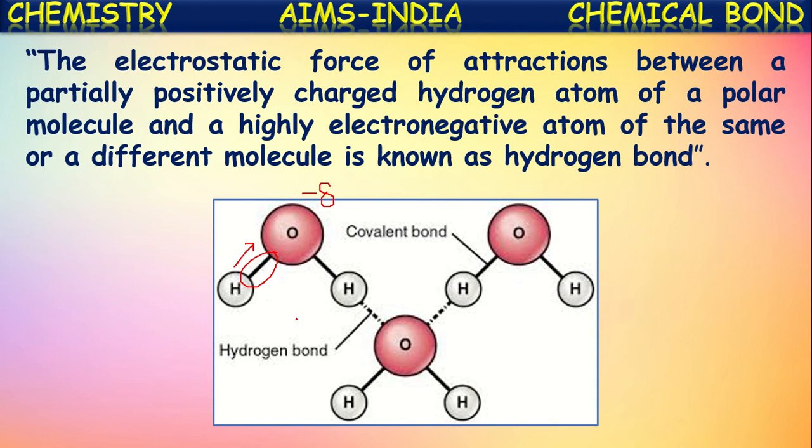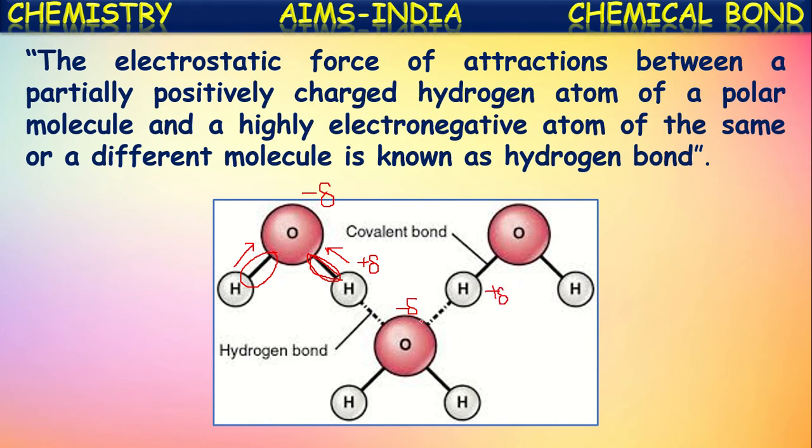So here, the covalent bond is formed between hydrogen and oxygen. Out of these two, oxygen is more electronegative, it pulls the pair of electrons towards it, and thus creates a slight negative charge on it. This is called polarity. At the same time, hydrogen, as it is losing its electron towards oxygen, gets a slight positive charge. Now this can be called a polar molecule, and the covalent bond formed here is called a polar covalent bond. This happens in all such molecules: oxygen will get a negative charge, hydrogen will get a positive charge, and polarity will be created.